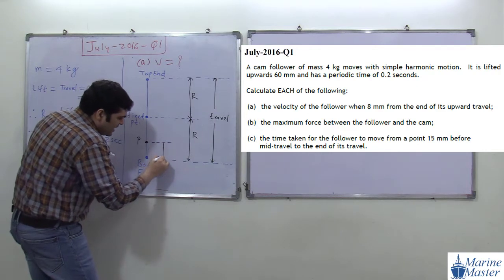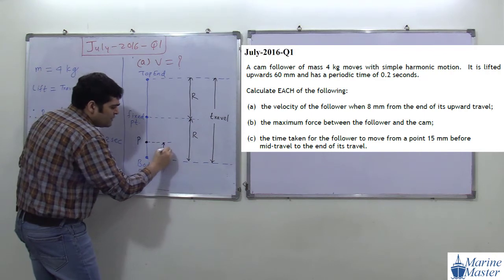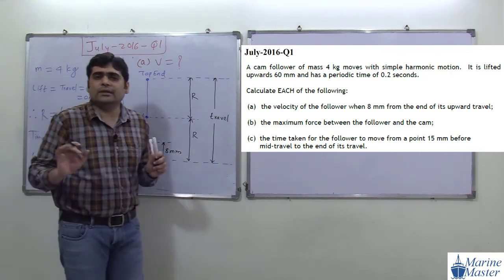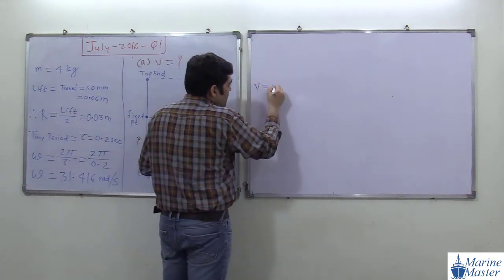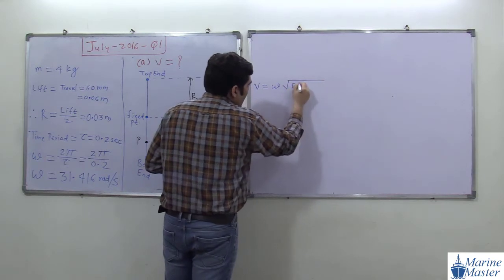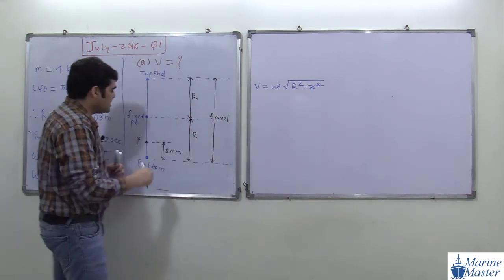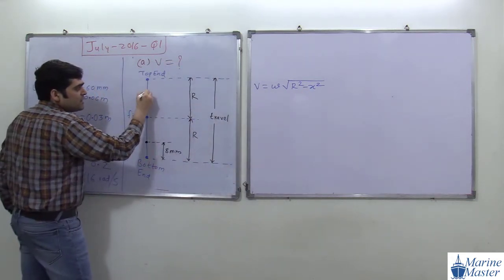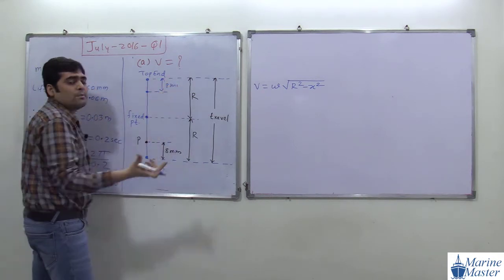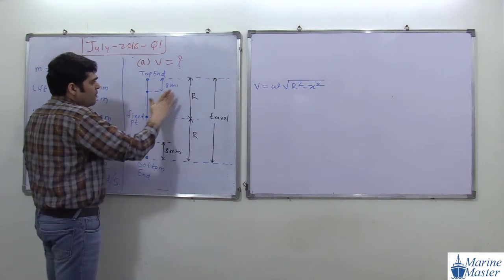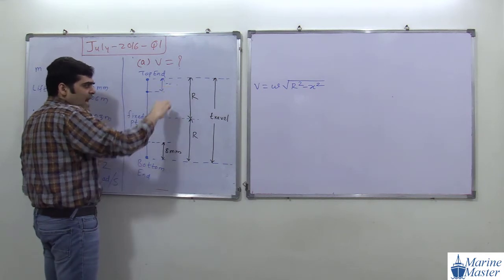See, in this wording the exact position is not clear, whether it is above or below the fixed point. But at the end, what we need is the value of x, because we need the value of velocity. And velocity means omega times the square root of r squared minus x squared. So at the end we need the value of x. If you consider point P here, 8 mm from this location, no problem, we will get the value of x. Whether we consider from here or here, x will be the same distance, that is r minus 8 mm.